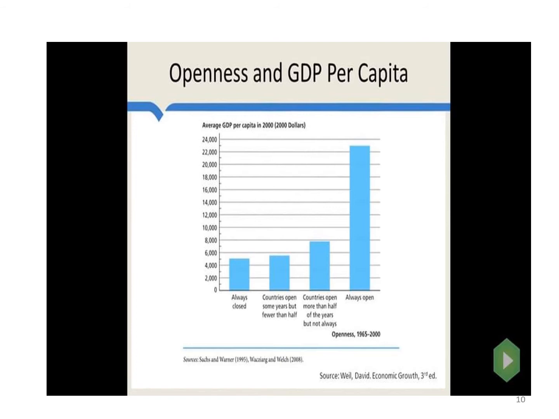And you will see in the coming slides that the channels are many, because when you trade in merchandise, you trade in services, there are foreign investments, and over and above this, trade also brings new ideas, new managerial practices. It brings efficiency in the economy.